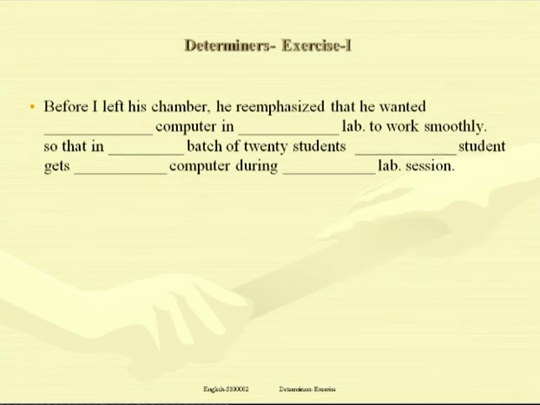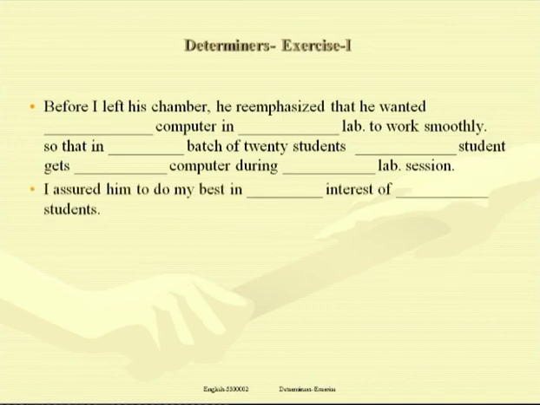Look at the last 3 blanks. Each student, each talking about 20 students individually. The boss's emphasis is that each and every student should get a computer for better understanding or practice, and that's why each student gets a computer during the lab session.